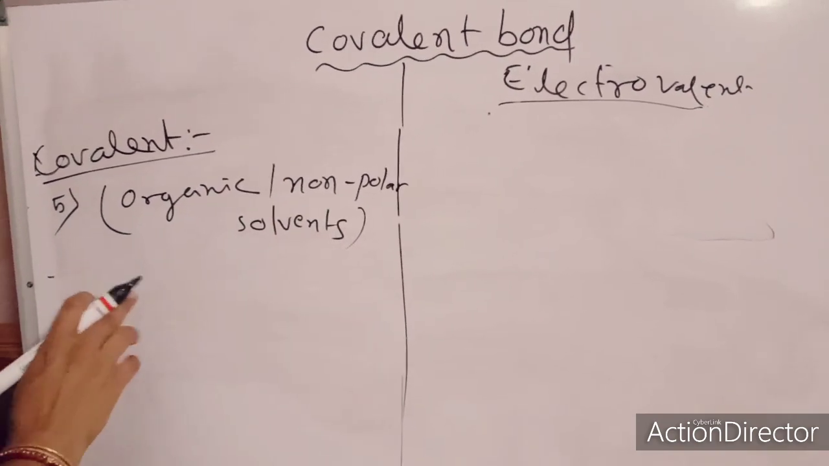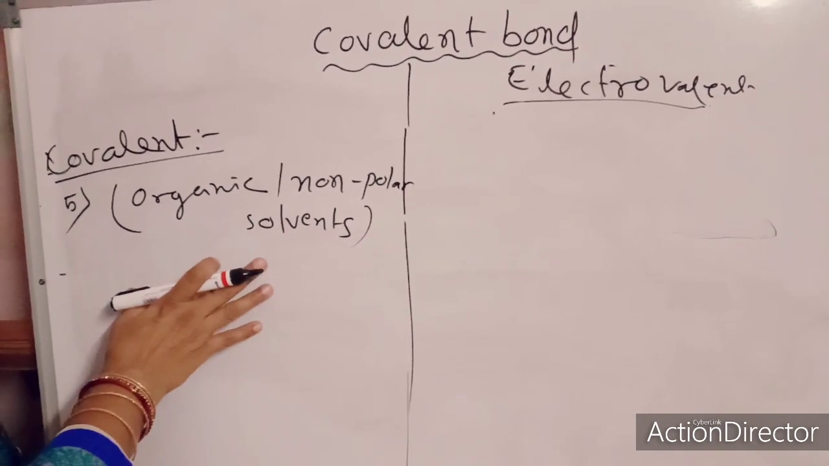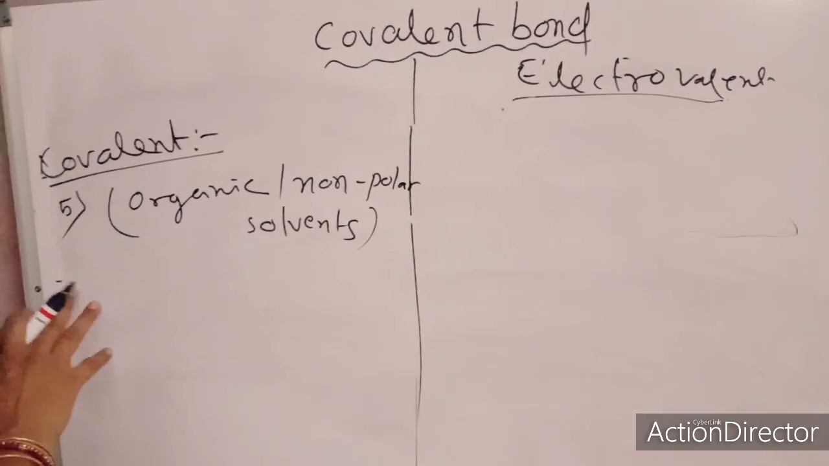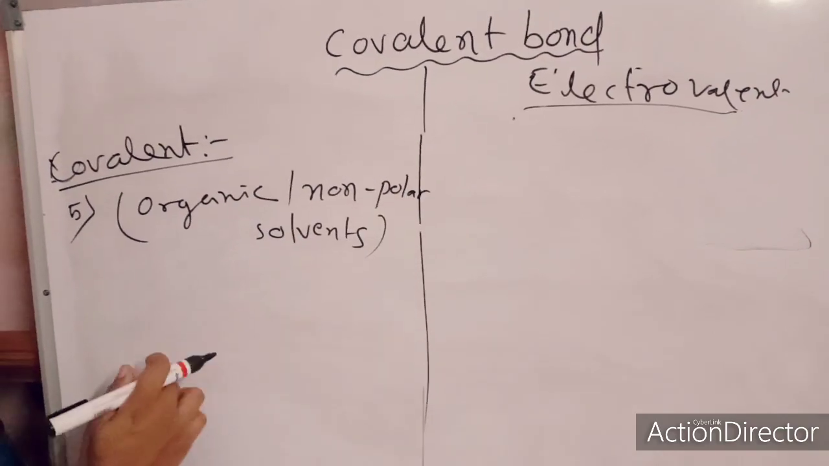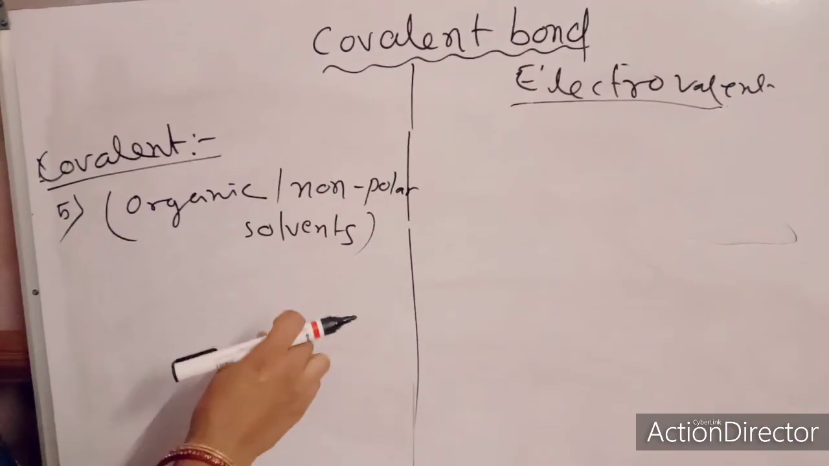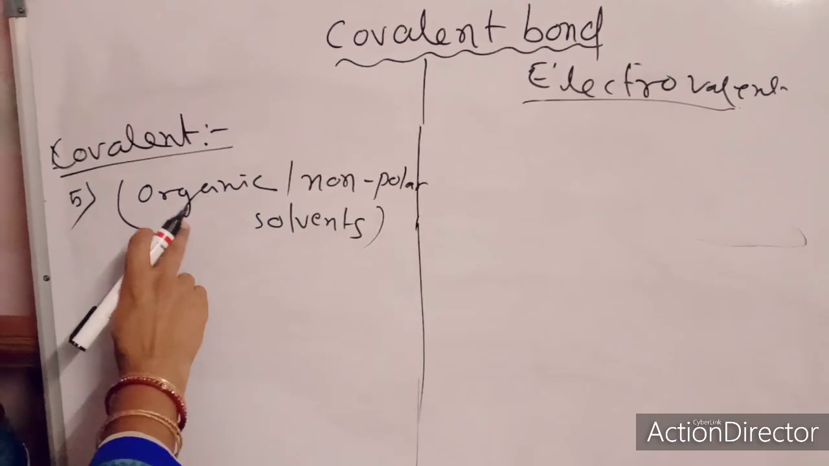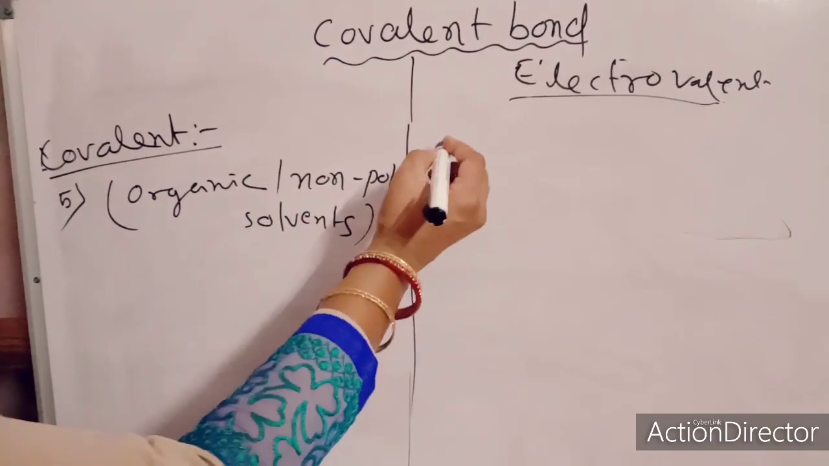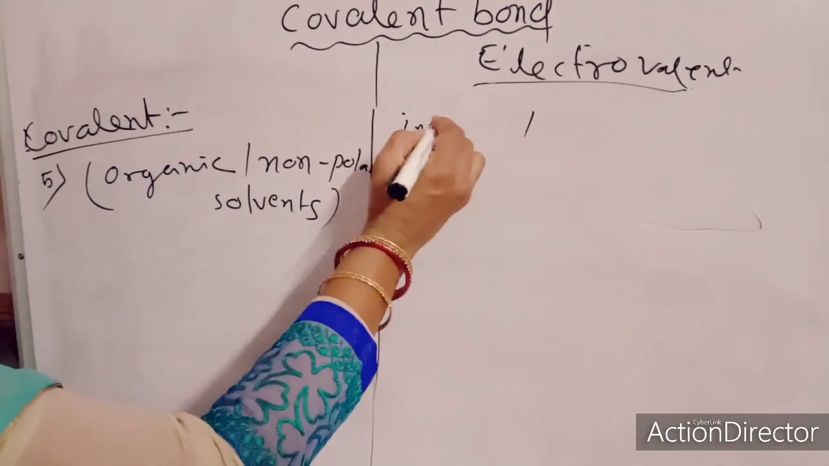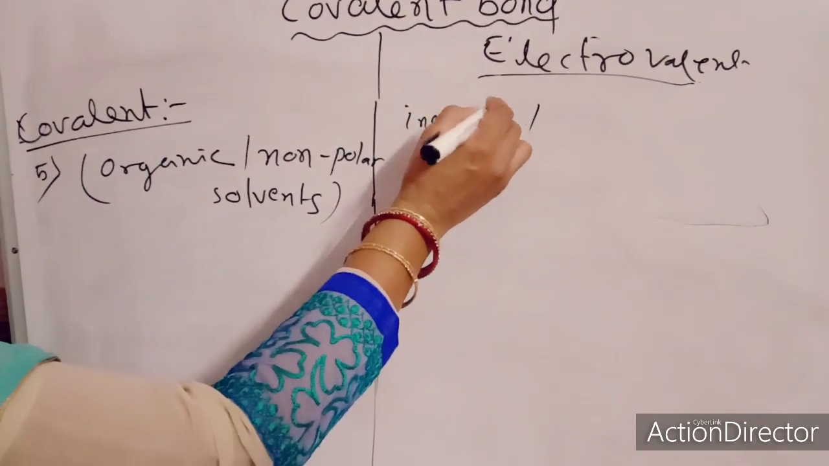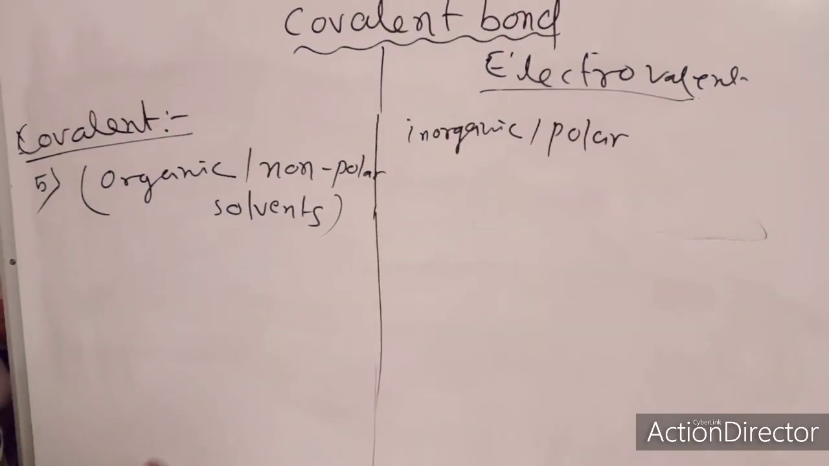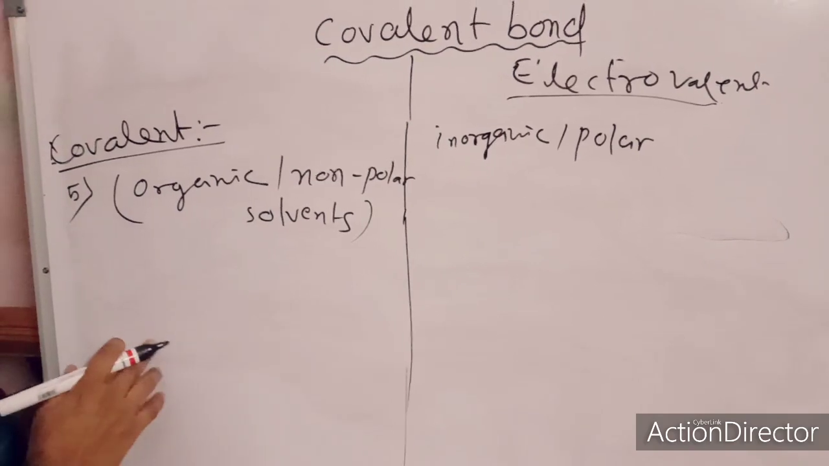Examples are alcohols, toluene, benzene, so many organic solvents are there. Similarly, what is the case here? Due to containing ions, they undergo dissociation, so they are not soluble in organic solvents. They are soluble in inorganic solvents, mostly polar solvents like water.